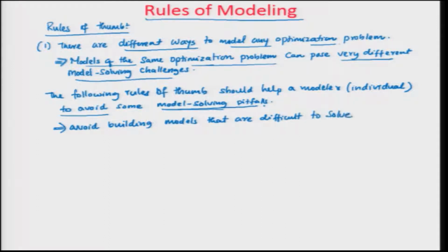And remember, difficult to solve means computationally. Why? You are using a computer to actually solve the model. The modeling is done by hand, the solution is done by the computer. So if you build a model that is difficult to solve computationally, then you want to avoid such modeling exercises. So these rules of thumb are designed to avoid building such models.